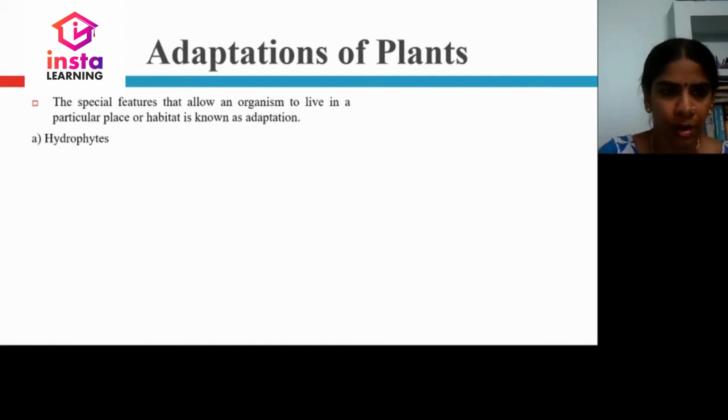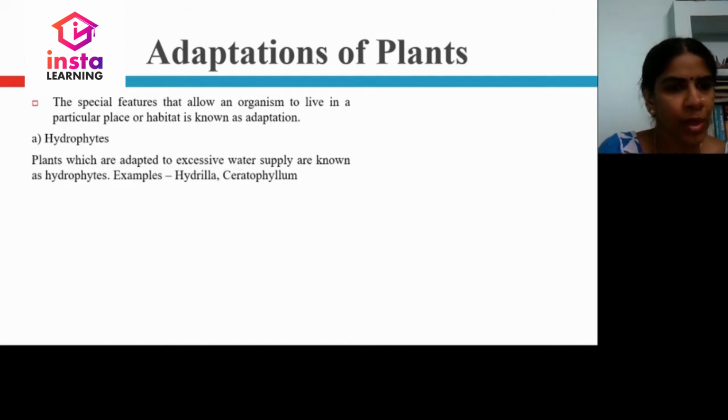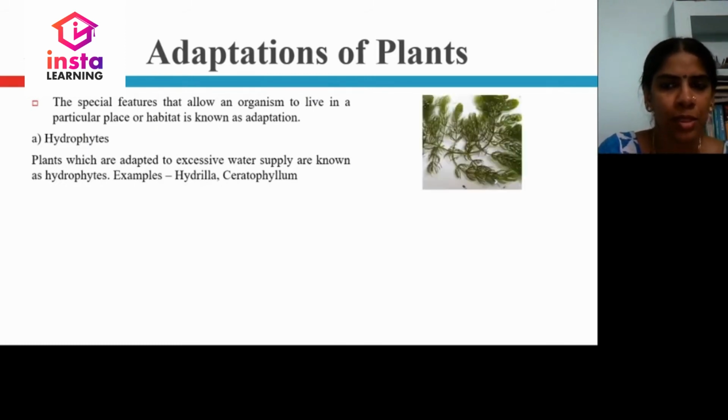Let us see how the plants that belong to hydrophytes, where a large amount of water is present, live. Plants which are adapted to excessive water supply are known as hydrophytes. Examples: Hydrilla, Ceratophyllum. So plants which are adapted to excessively high supply of water, we'll call a hydrophyte. The image which you are seeing is a hydrilla.